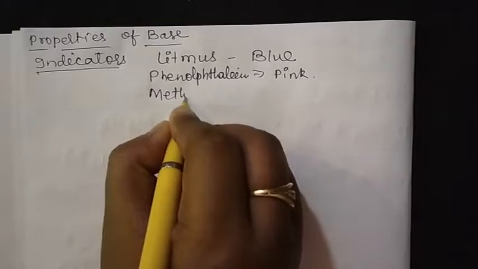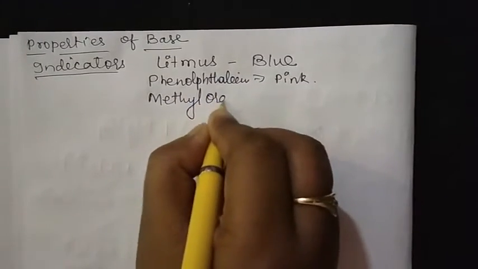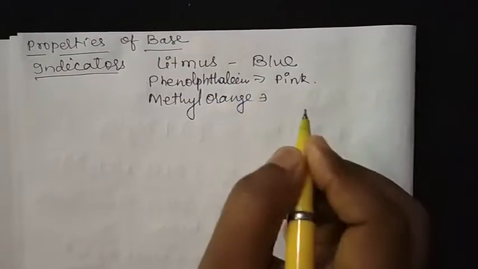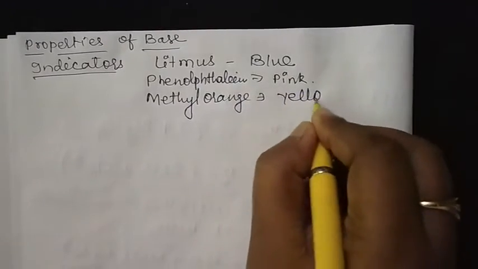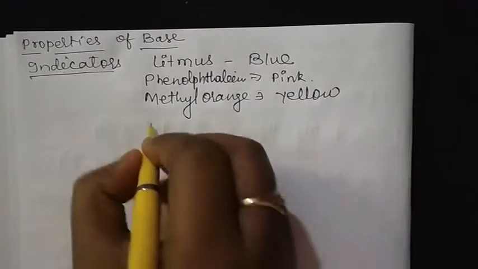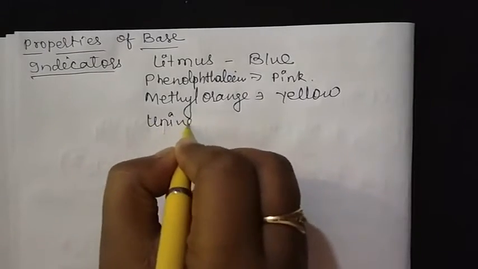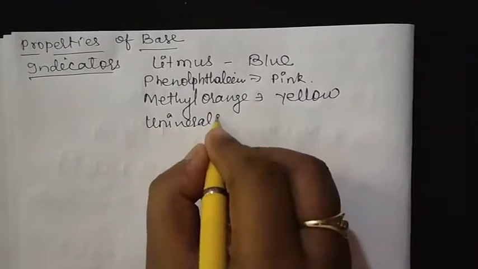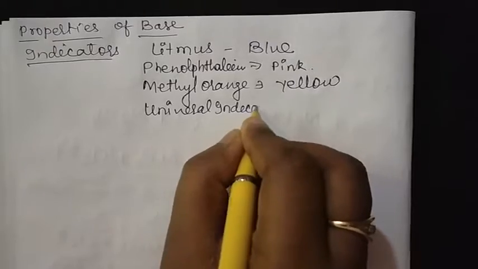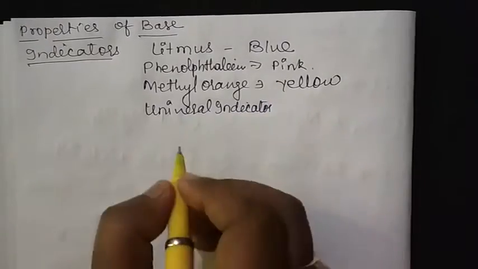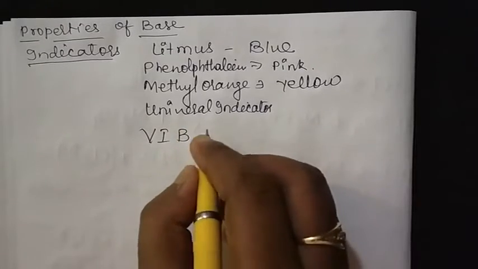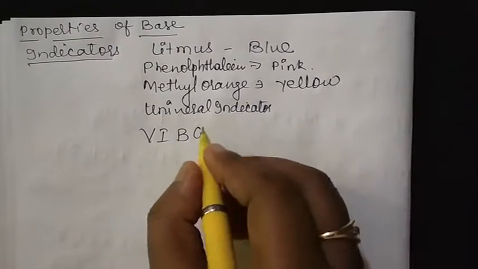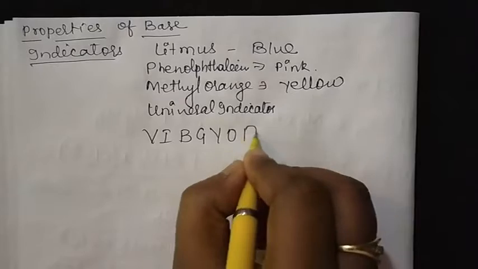Methyl orange: in presence of base, methyl orange converts into yellow color. Now the universal indicator. In the universal indicator, you will see all the colors, as in VIBGYOR: violet, indigo, blue, green, yellow, orange, red.